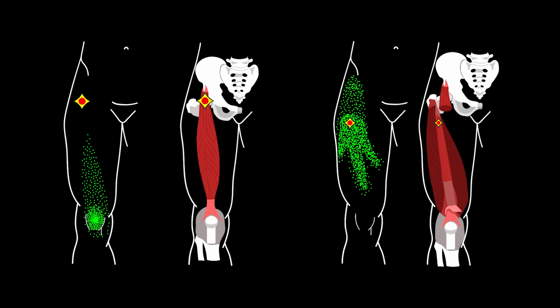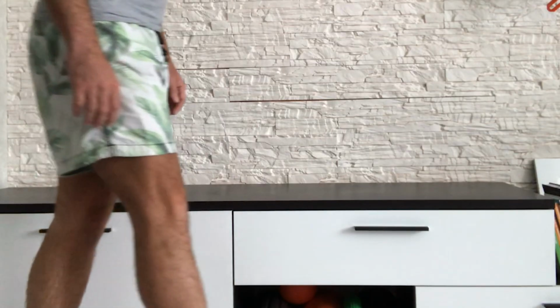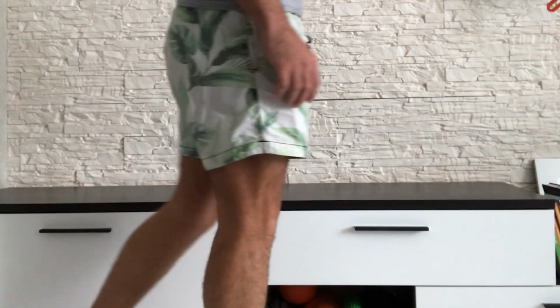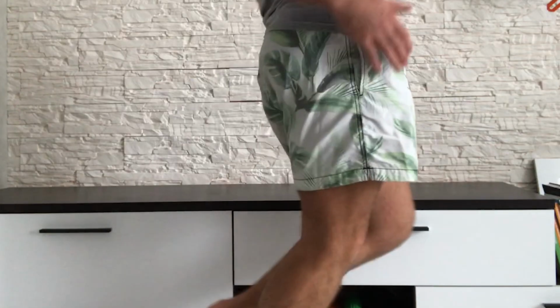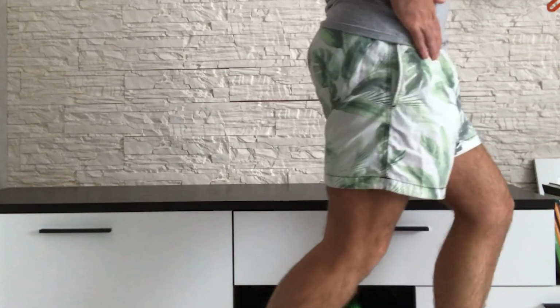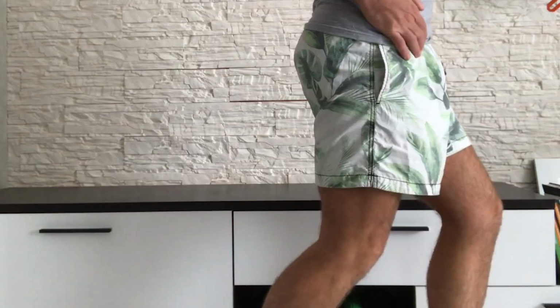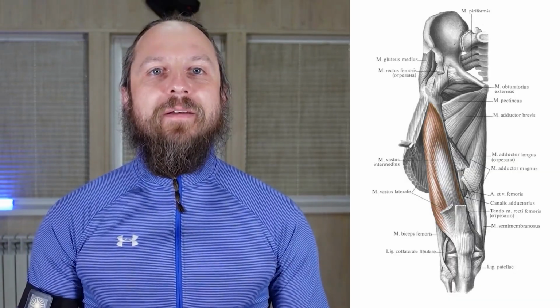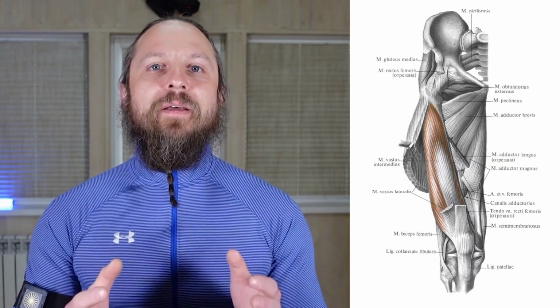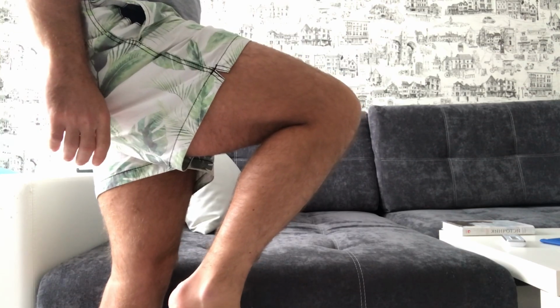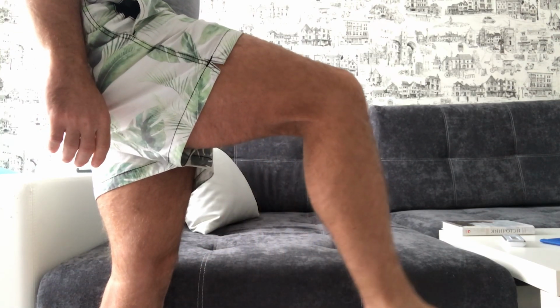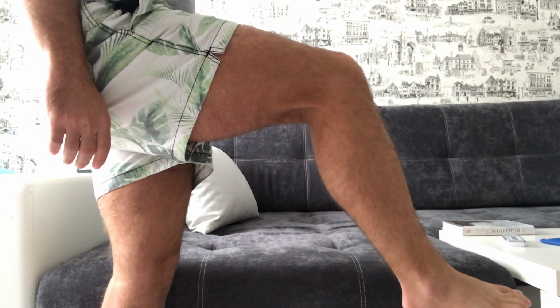Sometimes, in the presence of trigger points in the upper part of the rectus femoris muscle and the intermediate vastus muscle of the thigh, a symptom of buckling of the leg in the hip joint can be observed, which occurs with simultaneous extension of the knee and hip joints of the leg on which the body weight falls. Also, if the intermediate vastus muscle of the thigh is affected, difficulties may be observed in fully straightening the leg at the knee joint, especially if the leg has been motionless for a long time while sitting.